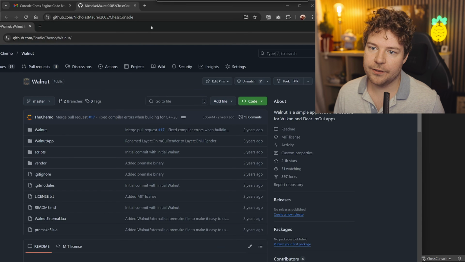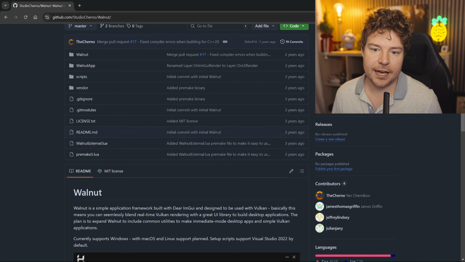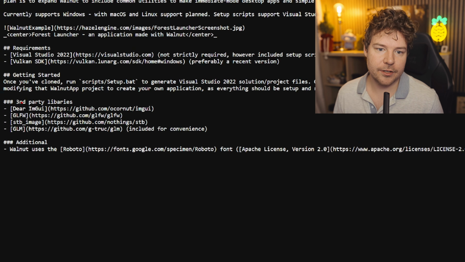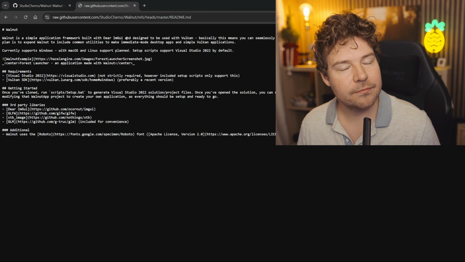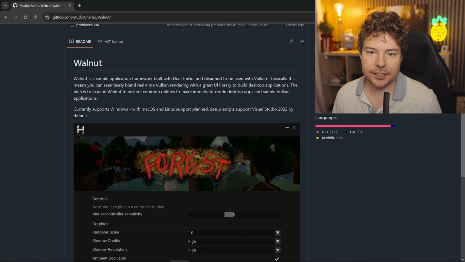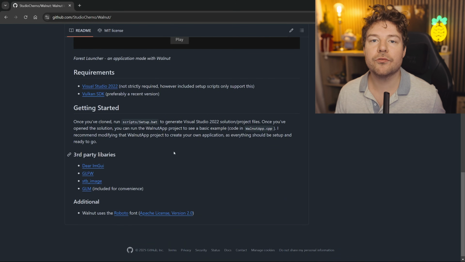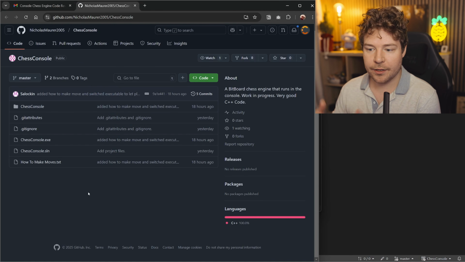So, for example, if we have a look at a repository I made called Walnut, you can see that we have that readme.md file, which is just like a markdown file. If we view the raw contents, you can see what it looks like. It uses the markup language called Markdown. Markup, but it's called Markdown. Anyway, it allows us to actually have this README thing with even images, links to various things. It's just a really good thing to have in your repository, especially if you are showing people this.